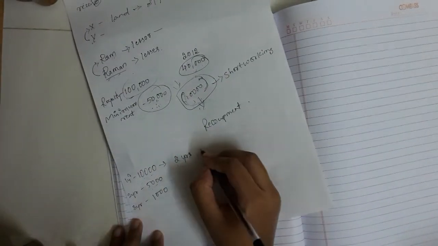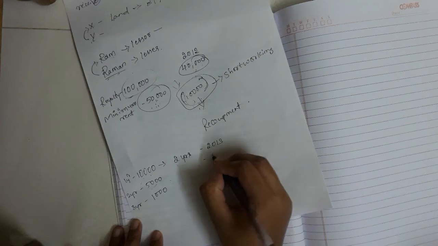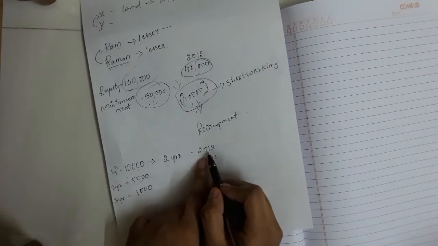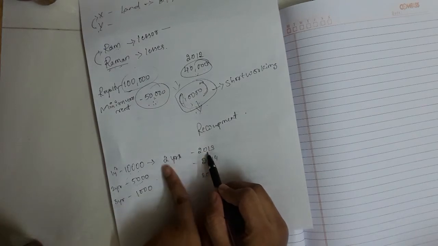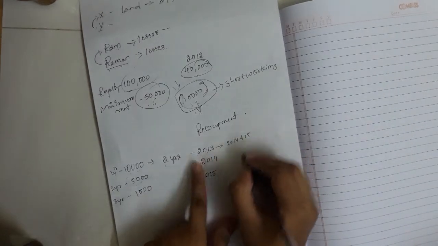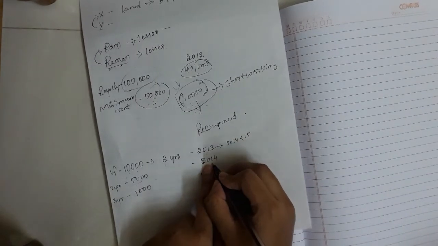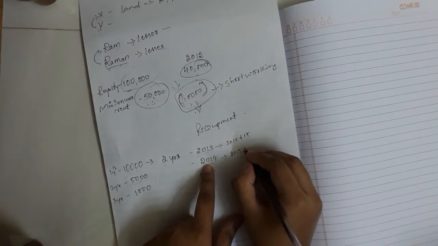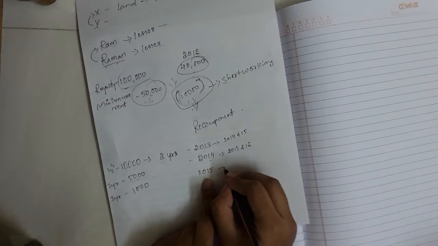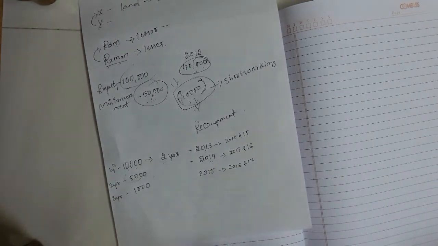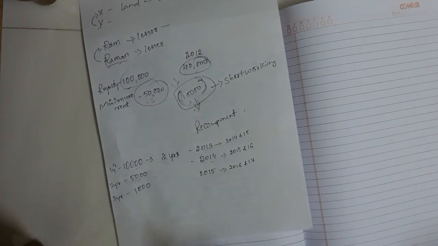The first year may be 2013, the second 2014, and the third 2015. 2013's short working should be recovered within 2014 and 15. 2014's should be recovered in 2015 and 16. 2015's should be recovered in 2016 and 2017. So within the next 2 years, the short working should be recovered by the lessee.